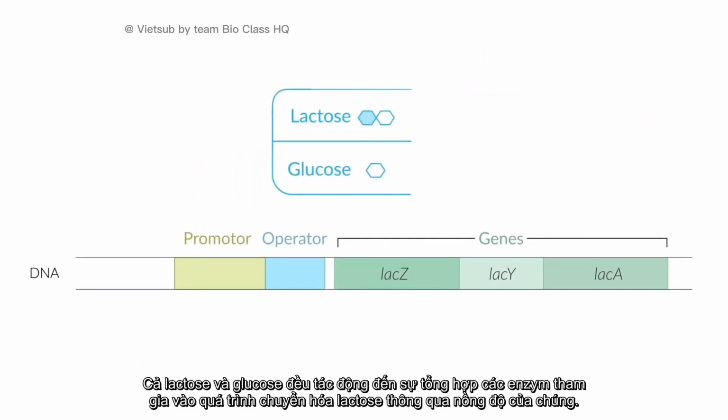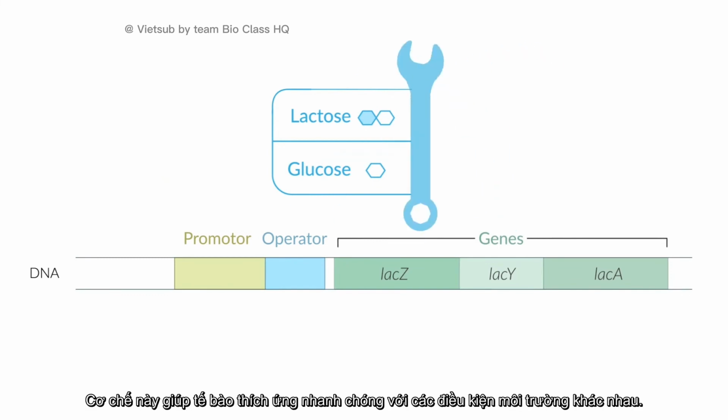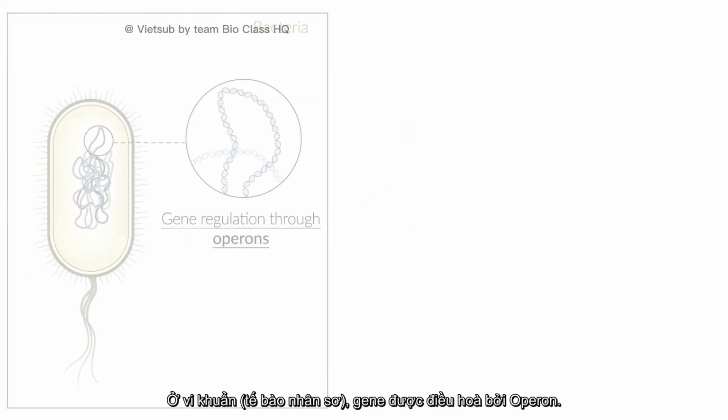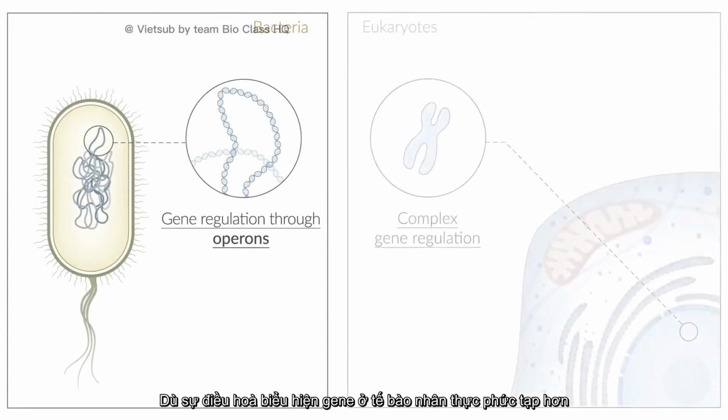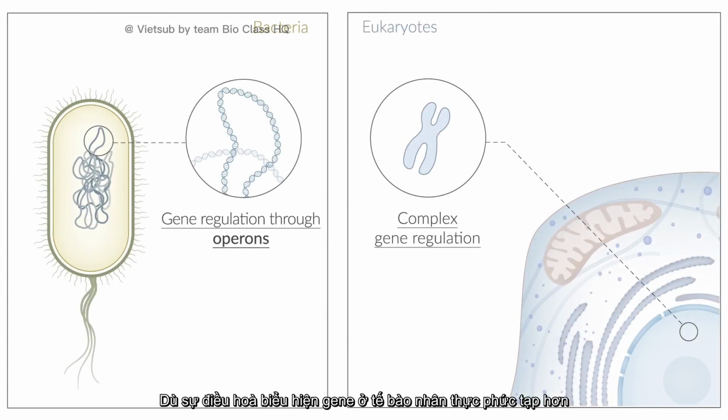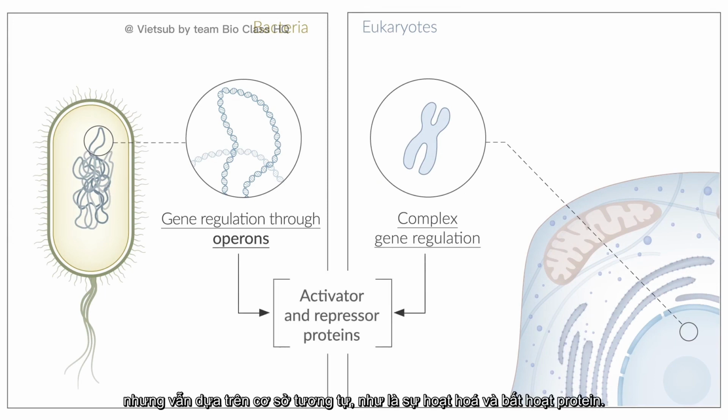Through their concentration, both lactose and glucose affect the gene expression of enzymes involved in lactose metabolism. This enables rapid adaptation to different environmental conditions. In bacteria, genes are regulated by operons. Although the regulation of gene expression in eukaryotes is considerably more complex, it's based on the same concepts as, for example, the use of activator and repressor proteins.